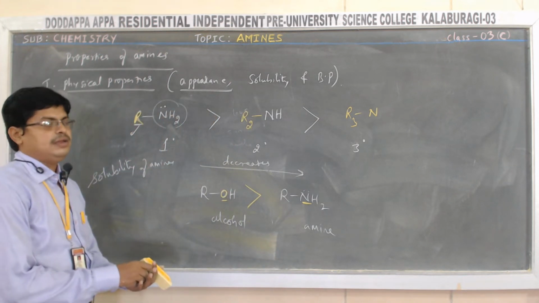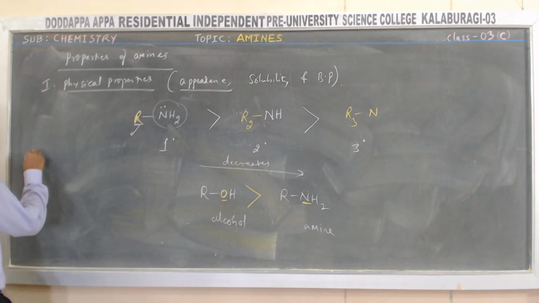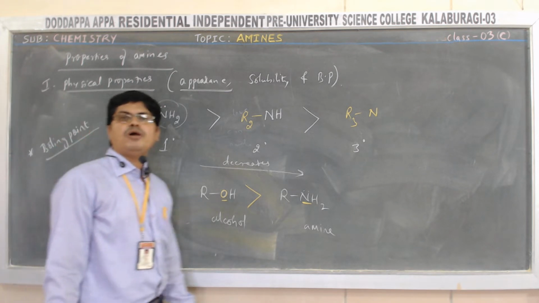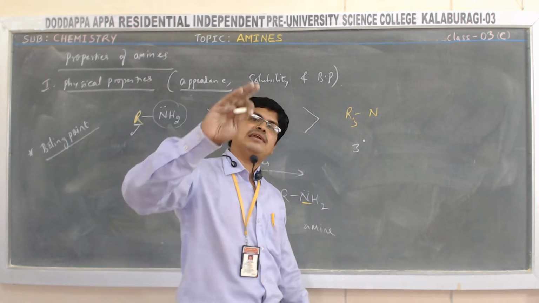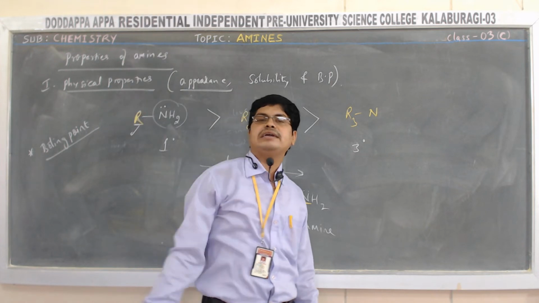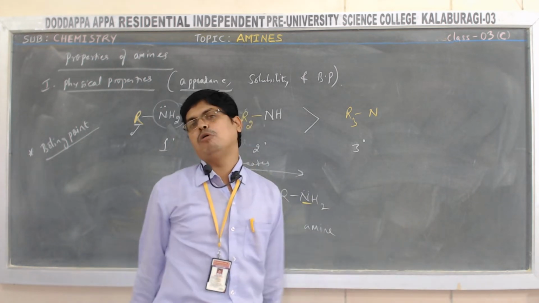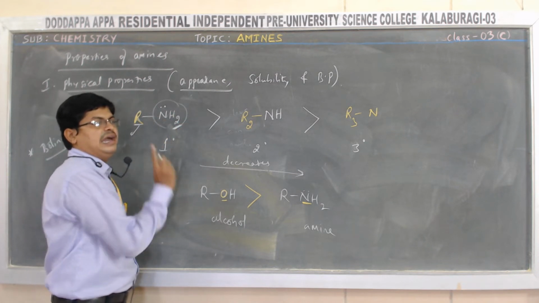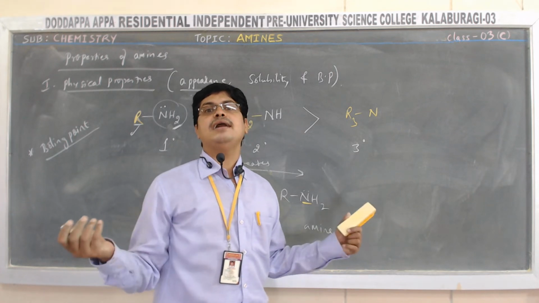Now let me focus on boiling point. When you concentrate on the boiling point of amines, same thing: the boiling point of amines also depends on the presence of hydrogen atoms on the nitrogen. In turn, it leads to what? Formation of intermolecular hydrogen bonding. Higher the intermolecular hydrogen bonding, higher is the boiling point. Means higher the number of hydrogen atoms on the amine, higher is the intermolecular hydrogen bonding, and higher the intermolecular hydrogen bonding, higher is the boiling point.